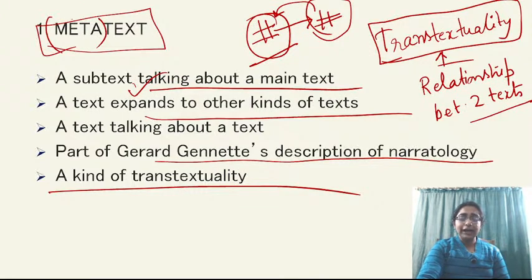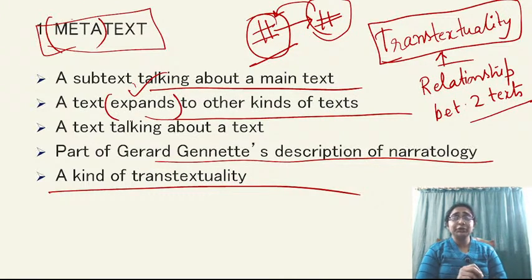Metatext means any kind of critical work based on a text, which is what expanding means here. Look, in a summary we give the gist of a text. But in a metatext, a text expands into other kinds of text. For example, Hardy's Return of the Native is a novel, and suppose there are 10 books on different perspectives of Return of the Native, the critical works. Those are all metatext based on this particular novel. Yes, critical analysis of a text is a very good example of metatext.